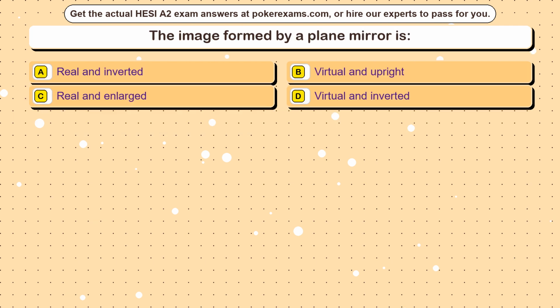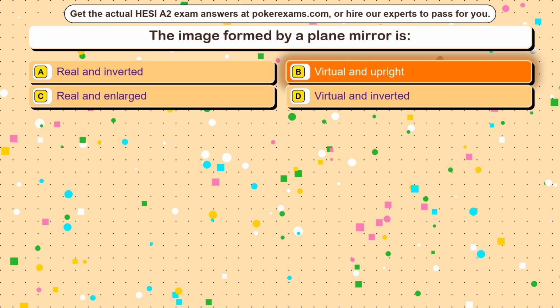Question 6. The image formed by a plane mirror is Option A, real and inverted. Option B, virtual and upright. Option C, real and enlarged. Option D, virtual and inverted. The correct answer is Option B, virtual and upright.